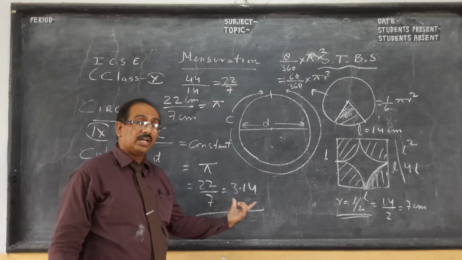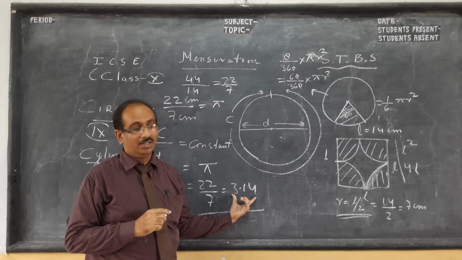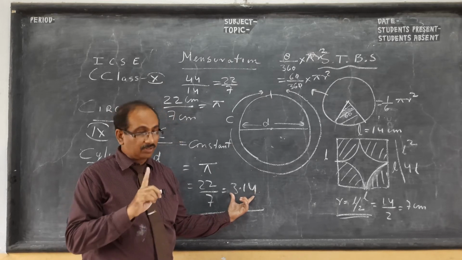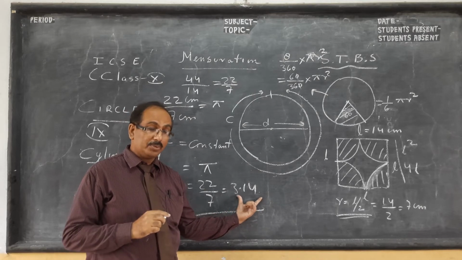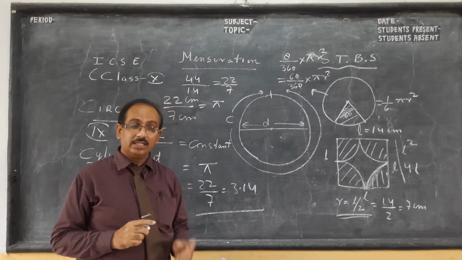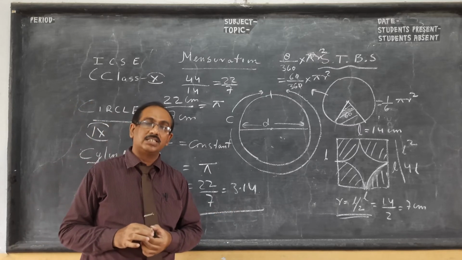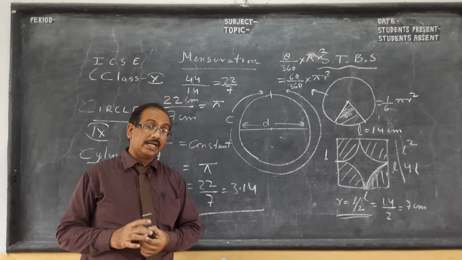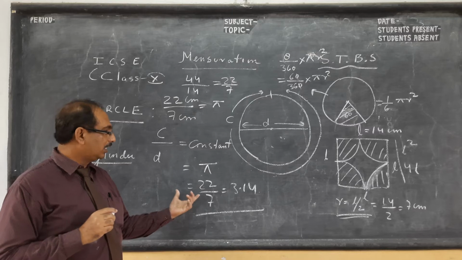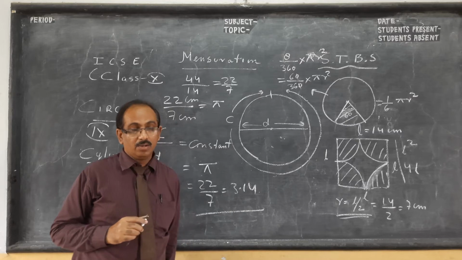Children, this is not the exact value. If you have done class 9 properly, this is a non-terminating, non-recurring decimal. It will neither terminate nor recur. Supercomputers tried to find this up to 1 million places, and it is non-terminating, it will not finish, and it is non-recurring. So this is a rough value, children, and one very important thing for ICSE: the value of pi. If it is not given in the question, use 22 by 7, and if it is mentioned, you have to write 3.14.